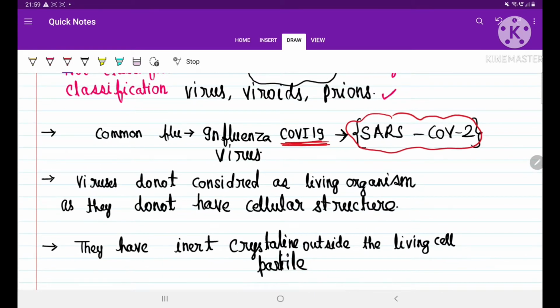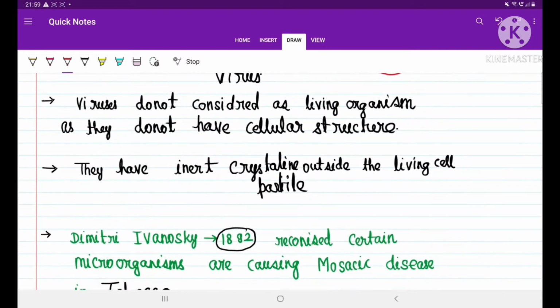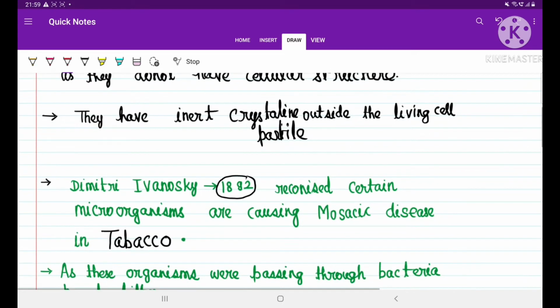When scientists studied, they found that this virus does not have a cellular structure. That's why we do not classify it among living organisms, right? And when scientists studied, they found that viruses can be crystallized. Why? Because most of the part of the virus is protein. Now there was a scientist named Dmitri Ivanovsky.